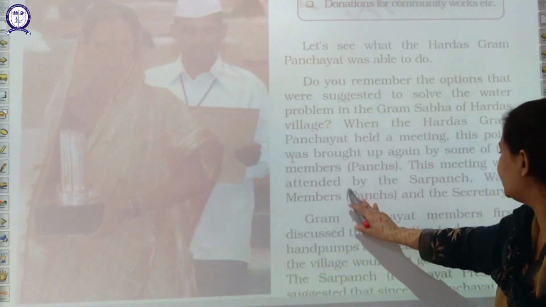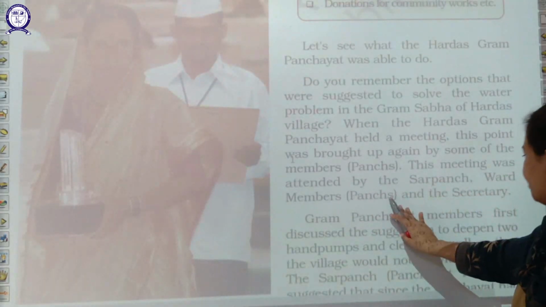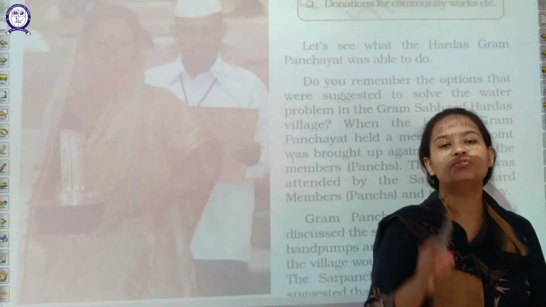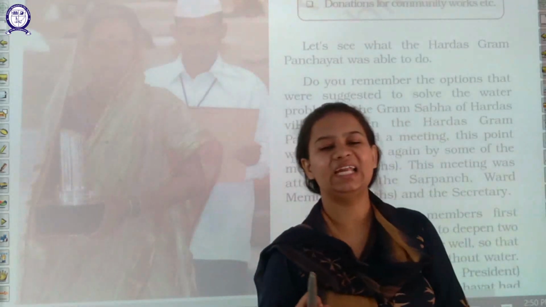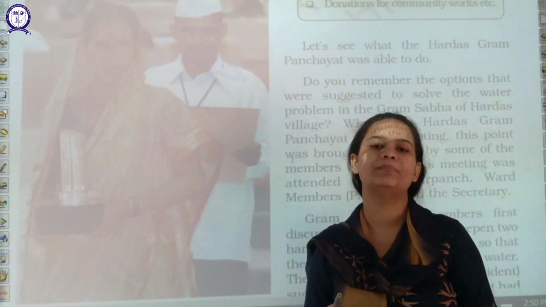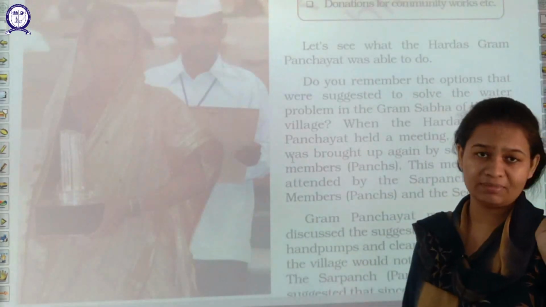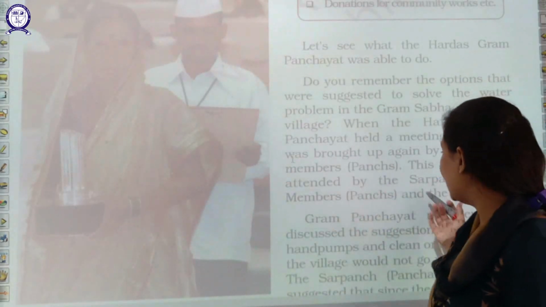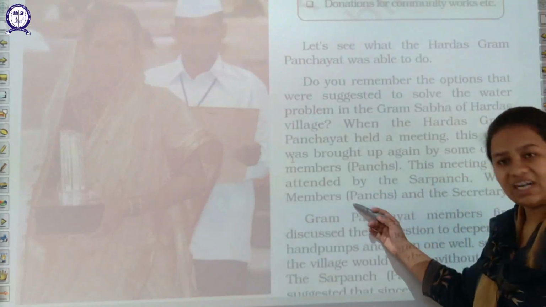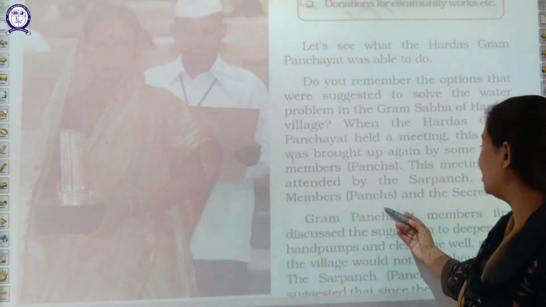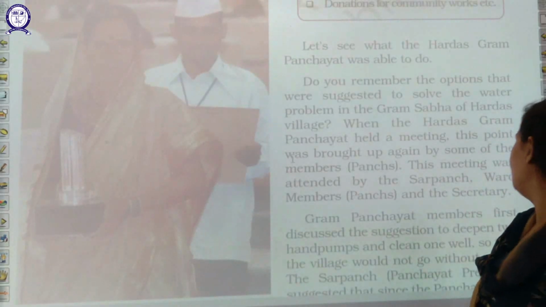This meeting was attended by the Sarpanch, ward members and the secretary. This can be asked of you: what are the important elements, or who are the important members of Gram Panchayat? First important member is your Sarpanch, that is your Panchayat president. Then is your ward member. I already told you what is a ward, who are ward members, and all the panches.